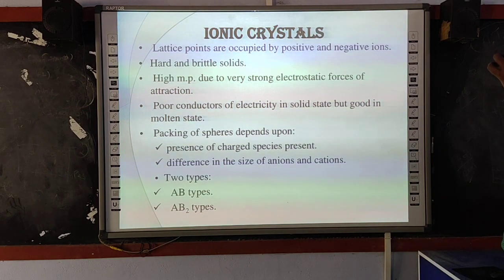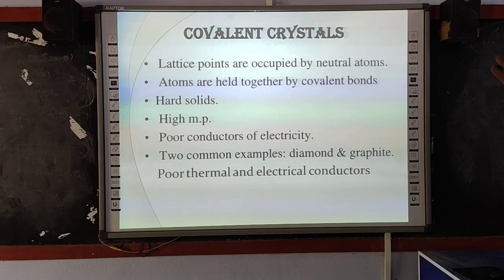depending upon the presence of charged species and the difference in the size of anions and cations. We have 2 types of ionic crystals, namely AB type and AB2 type. These are about the ionic crystals. The best example for ionic crystal is sodium chloride or potassium chloride.